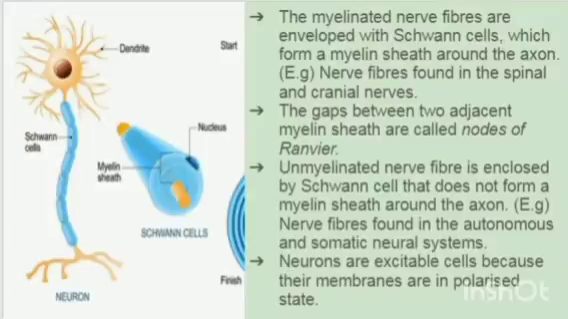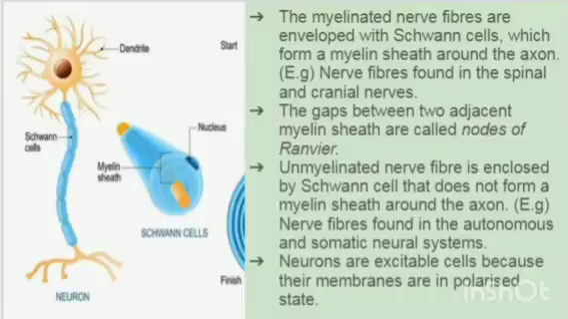The myelinated nerve fibers are enveloped with the Schwann cell, which forms a myelin sheath around the axon. Example, nerve fibers found in the spinal and the cranial nerves have a myelin sheath, whereas the unmyelinated nerve fibers are enclosed by the Schwann cell that does not form a myelin sheath around the axon. Example, nerve fibers found in the autonomic and the somatic nervous system. In conclusion, the main difference between the myelinated and the unmyelinated nerve fibers is the presence of the myelin sheath.